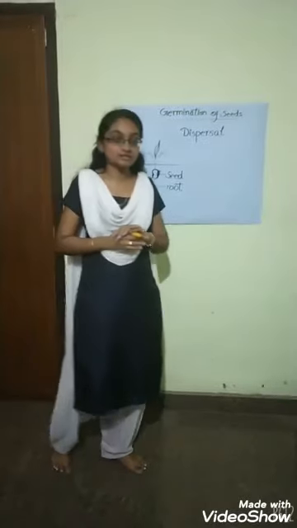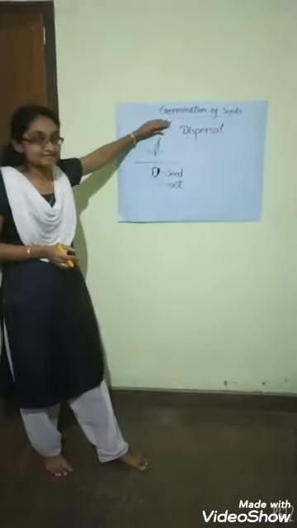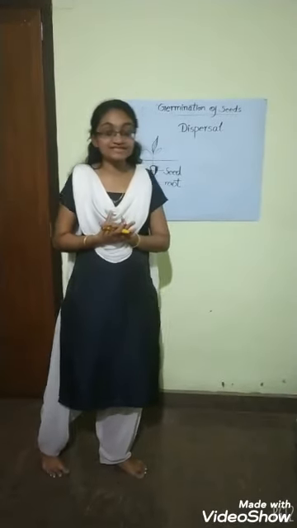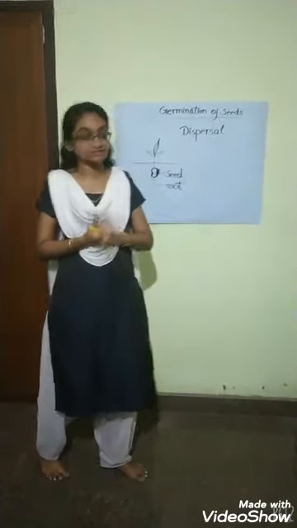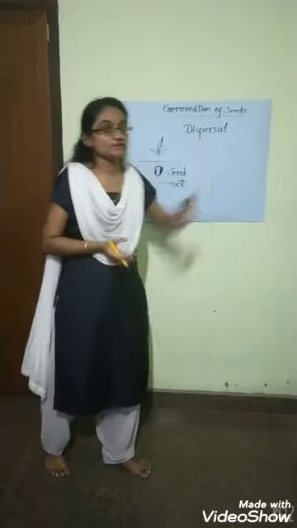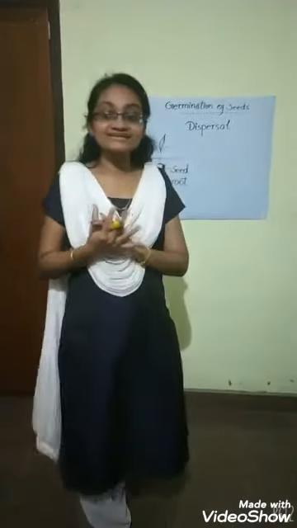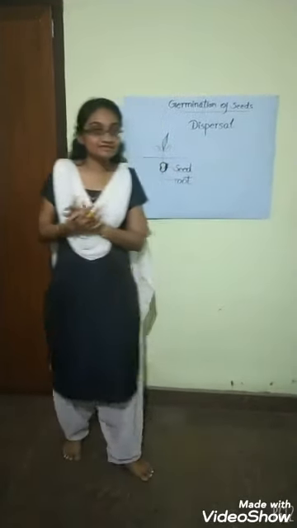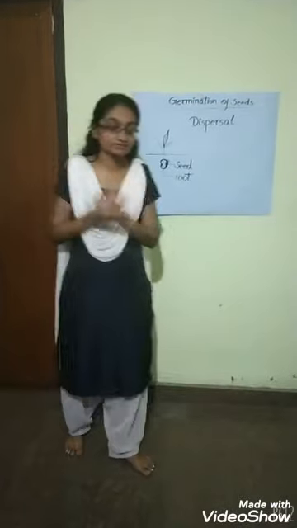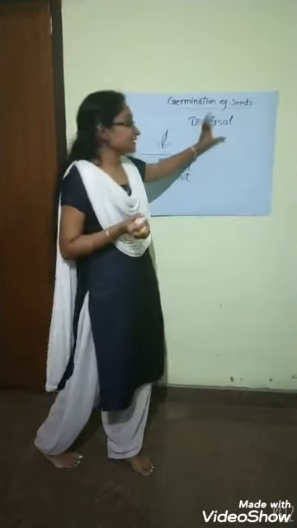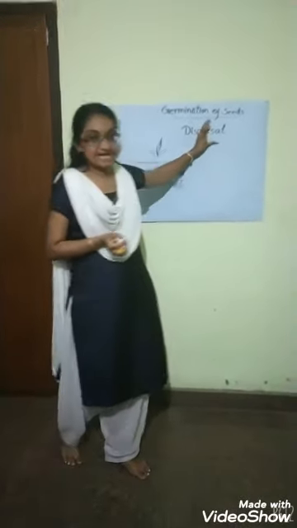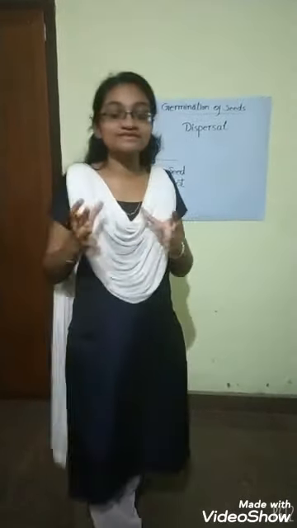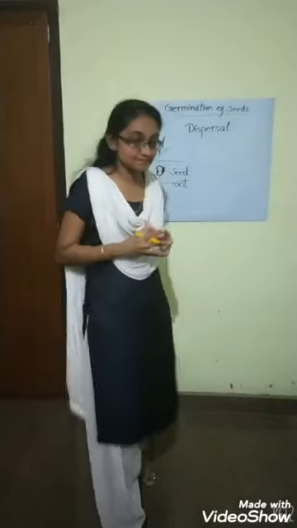I think the topic germination of seeds is clear. Now we are going to the next topic. It is dispersal of seeds. Do you know the meaning of the term dispersal? Dispersal means just scattering. Here, the dispersal of seeds is the process of scattering the seeds from their mother plant.